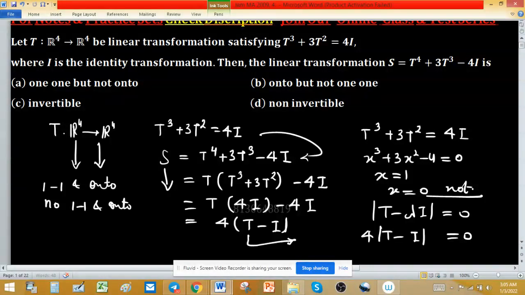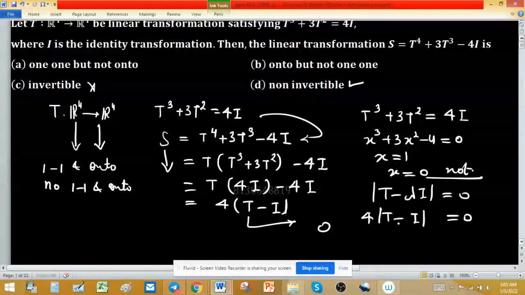It means one eigenvalue of S is 0. Product of all eigenvalues gives the determinant, so S is non-invertible. This option is true, and option C is discarded here.